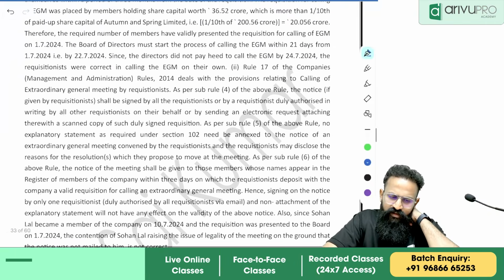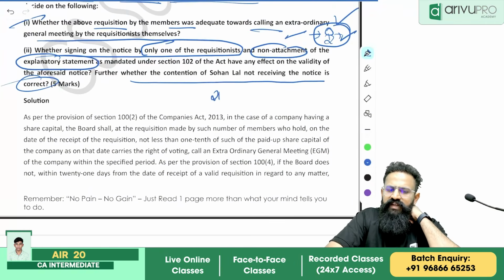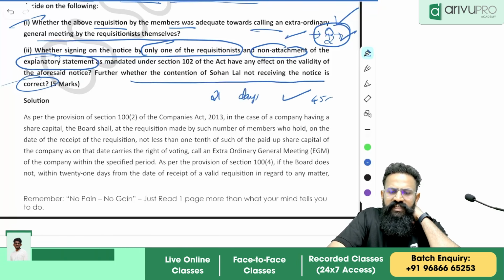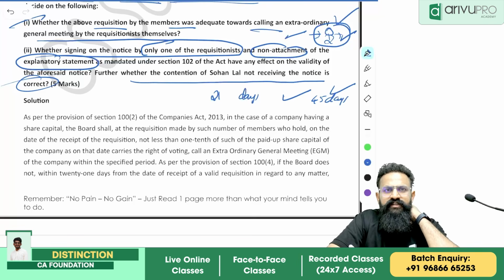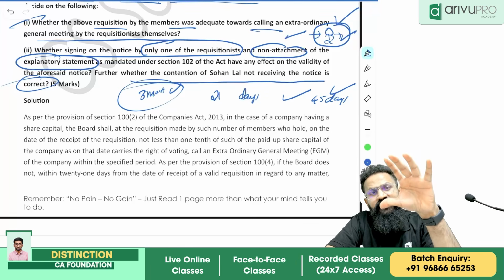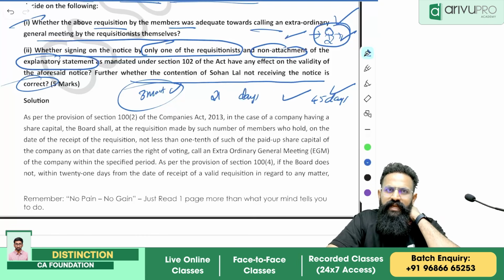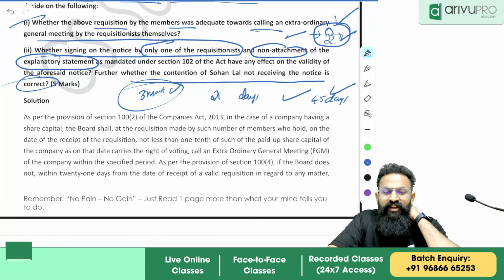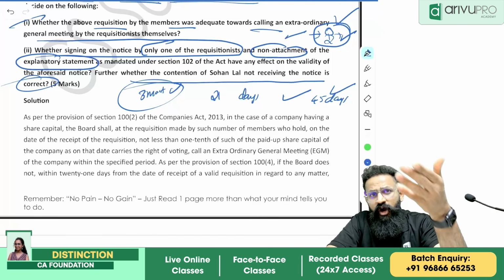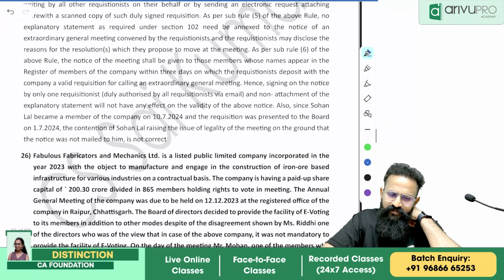Further, whether the contention of Sohan Lal not receiving the notice is correct. People, see here, one thing that I would like to tell you. First thing, what is the EGM process? Within 21 days, the company has to take steps in calling a meeting. And within 45 days from the date of the request, the company has to conduct the meeting. If they do not do so, within 3 months of the date of request, the requisitionists can conduct the meeting themselves. Correct? Here the request was made on 1st July. And still, as on the date of 24th July, they have not yet conducted the meeting. Now see what they're telling you here with regards to the last fellow, Sohan Lal.